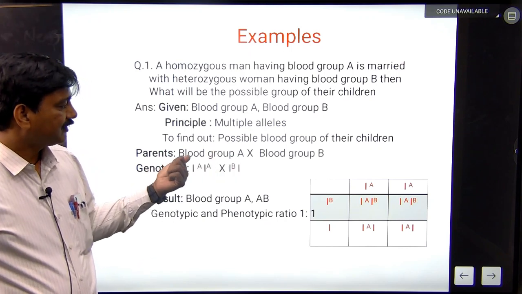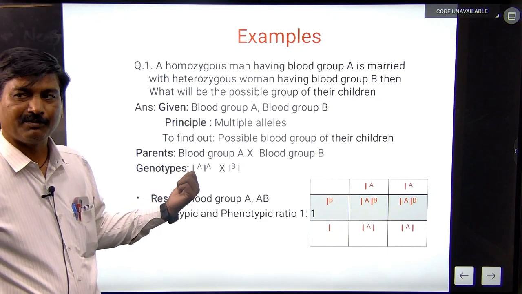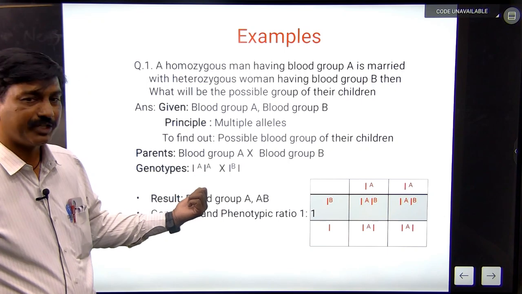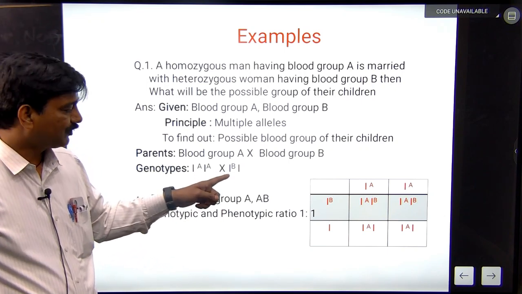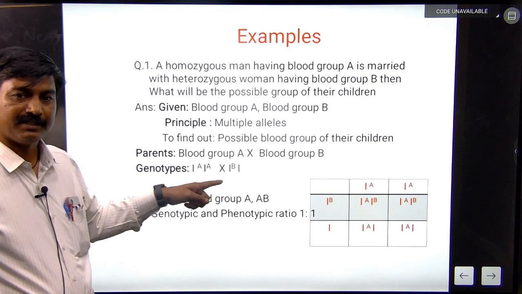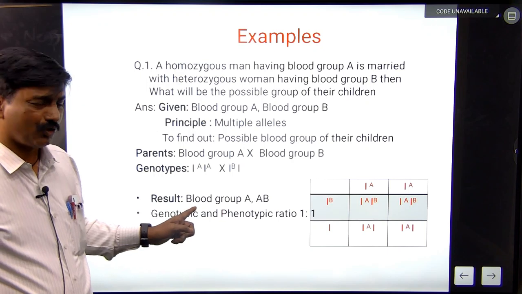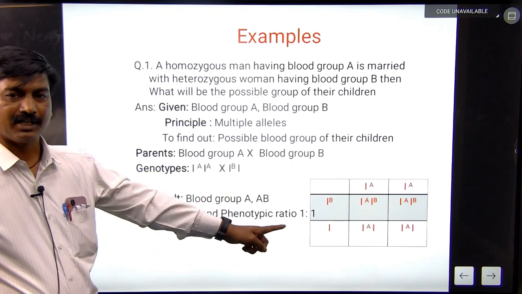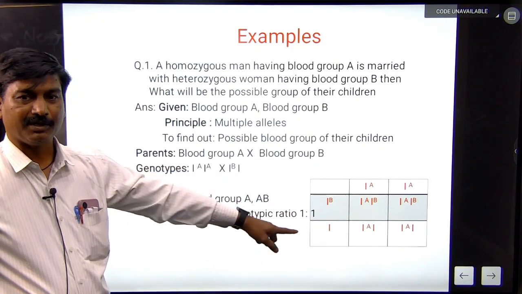The parents' blood groups are A and B, with genotypes capital I capital A, capital I capital A, which is homozygous, crossed with capital I capital B, capital I small i, which is heterozygous. The resulting possible blood groups of their children are A and B. The checkerboard shows the male parent and female parent.